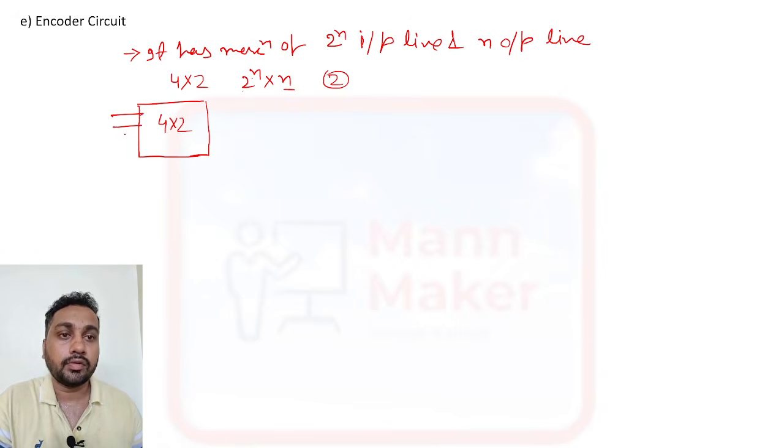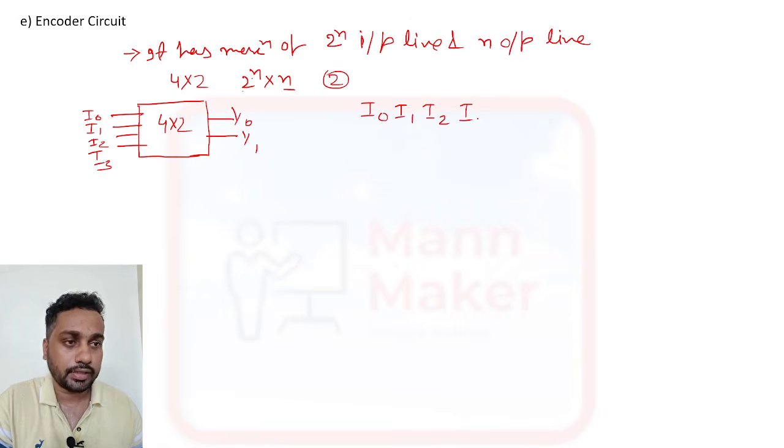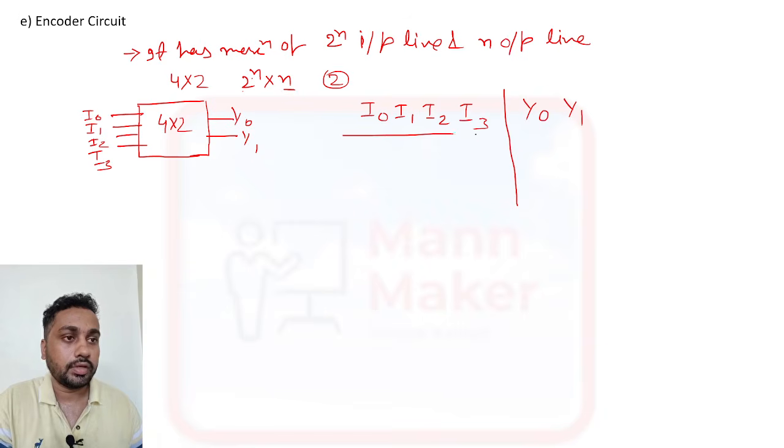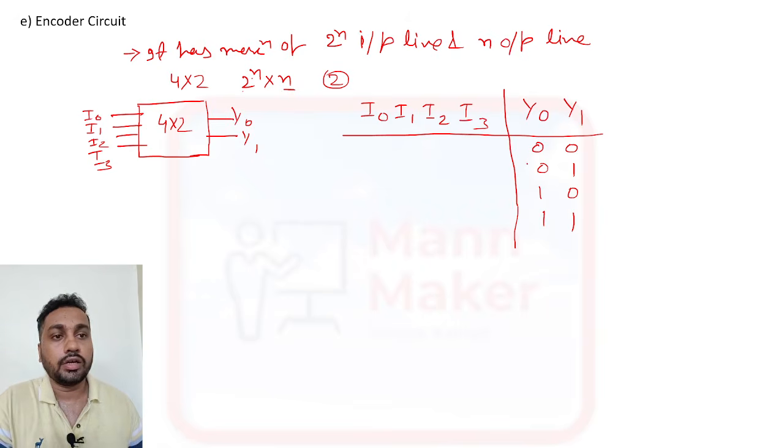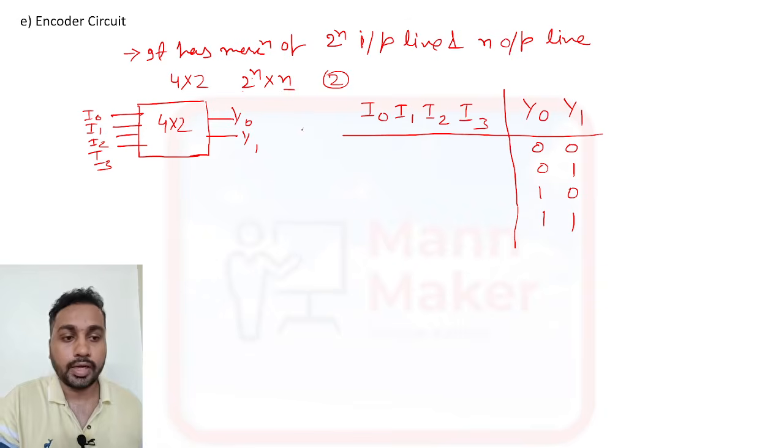So we require 4 input lines and 2 output lines: I0, I1, I2 and I3 as inputs, and Y0 and Y1 as outputs. In the truth table, the input side is I0, I1, I2 and I3, and the output side is Y0 and Y1. Now it will encode only one input at a time.